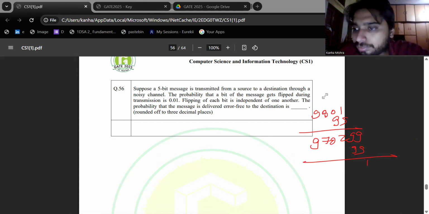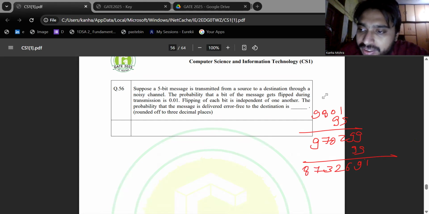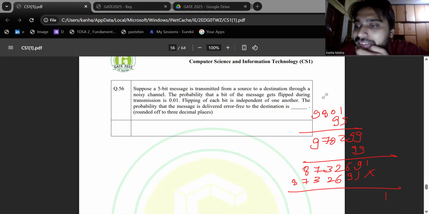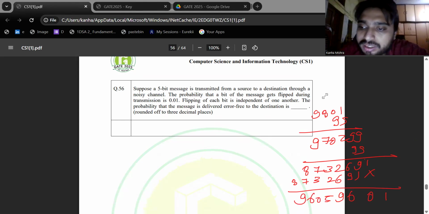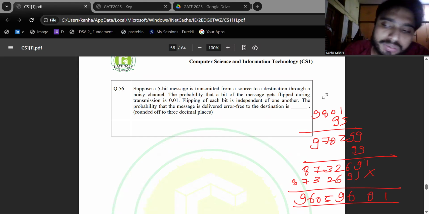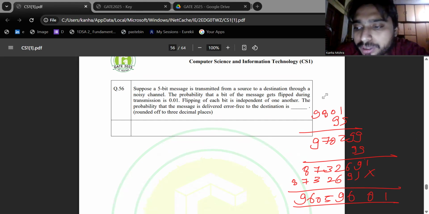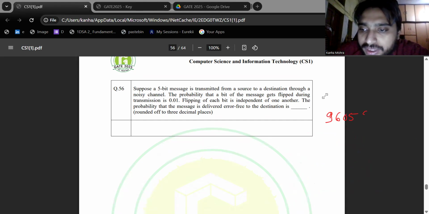Again multiply 99 into that. 9 nines are 81, 9 twos are 18, 9 sevens are 63, and so on. This gives 96059601.